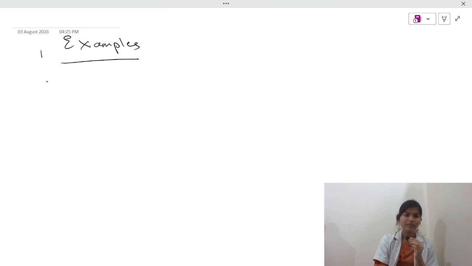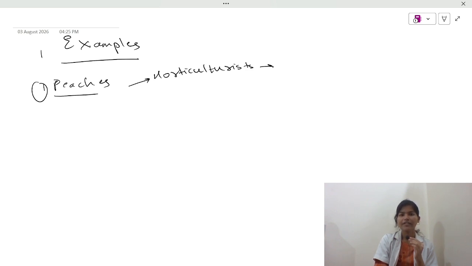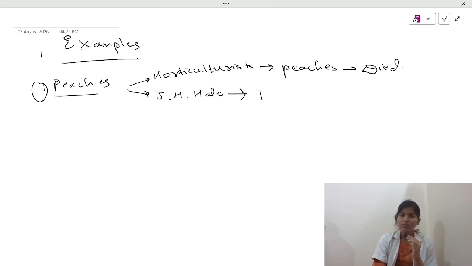So, the first example is of peaches. He says that a few horticulturists grew peaches, but unfortunately all of them died. Then Dr. J.H. Hale found out that to grow peaches, we need a soil rich in potash.